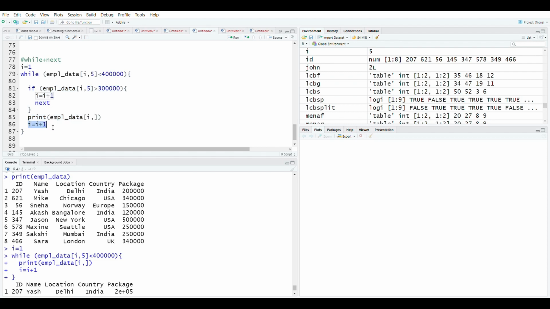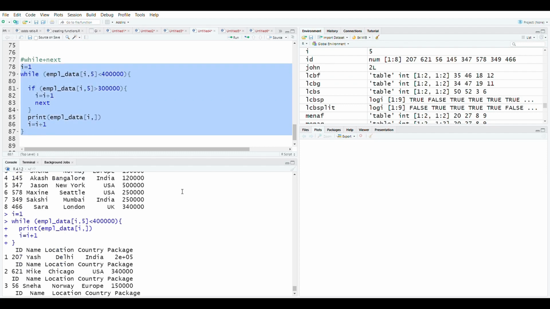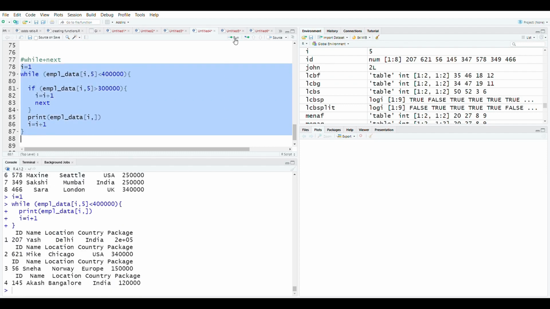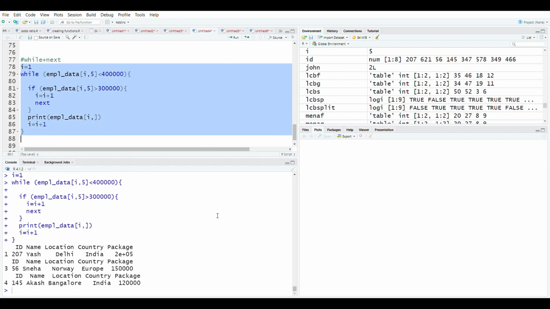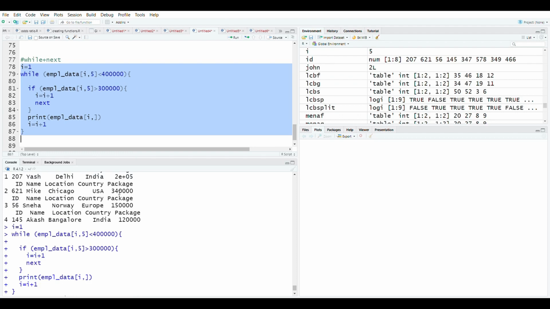So let's run this and see the results. At first, the results were 4 entries. Now let's run this, and you can see there are only 3 entries, because previously you were getting this entry as well. But we have mentioned that if you get any entry greater than 3 lakhs, you have to skip this entry by using the next statement.